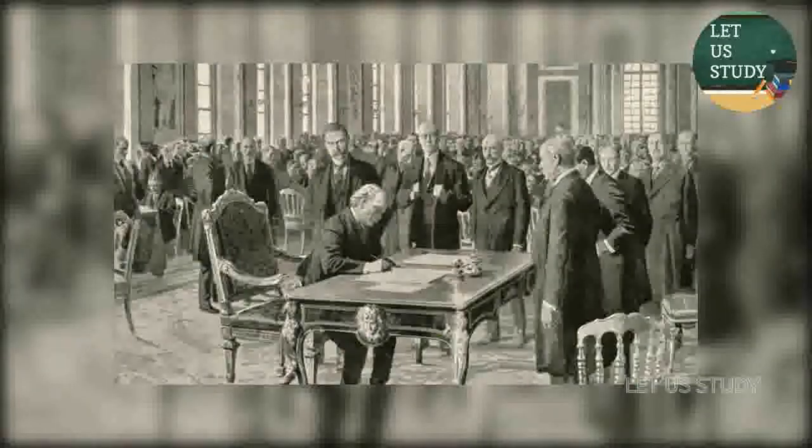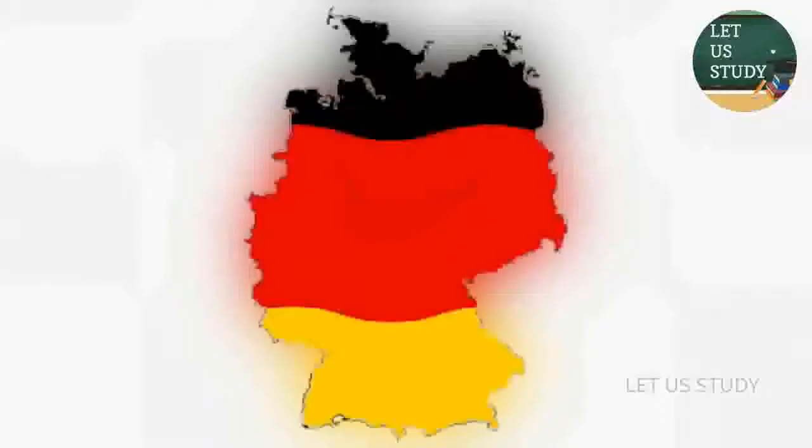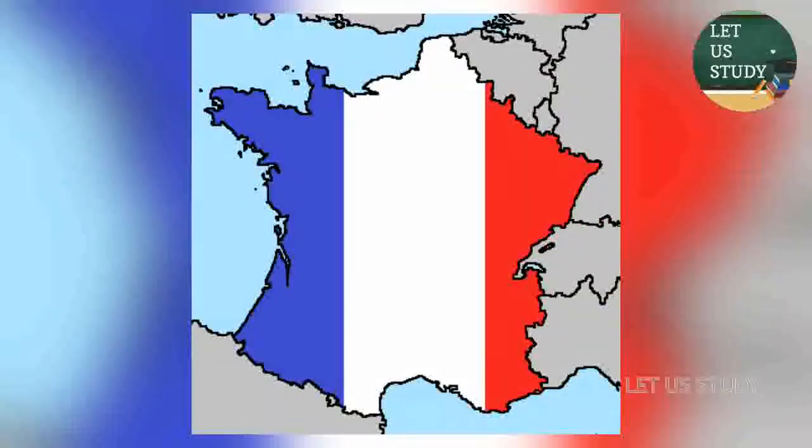The Treaty of Versailles imposed a heavy penalty on Germany, both in monetary terms, as Germany had to pay war indemnity or compensation to the victorious allies, and in territorial terms, as it lost a lot of its territory to France and other countries.